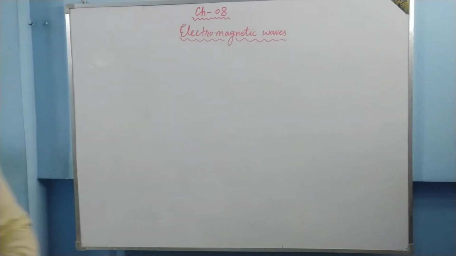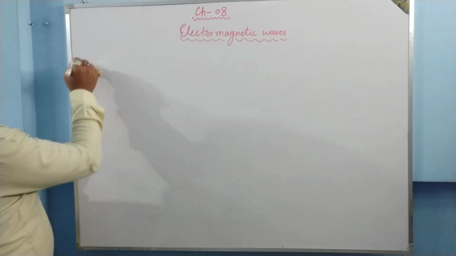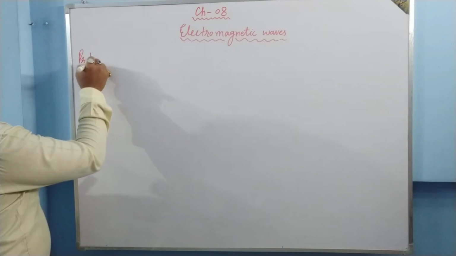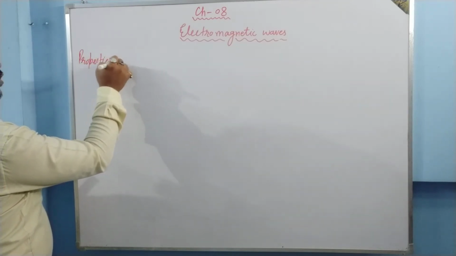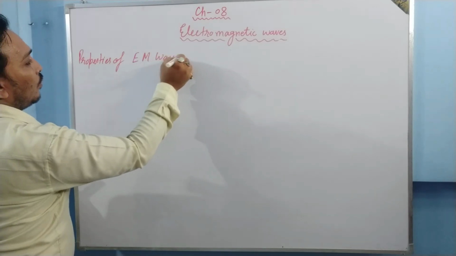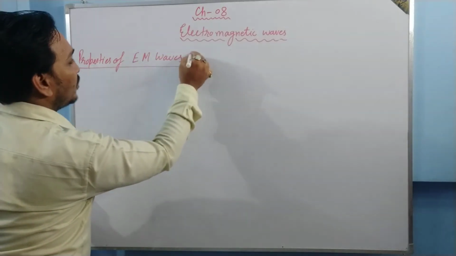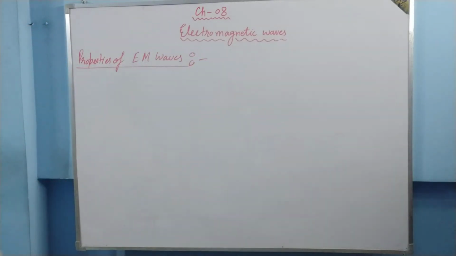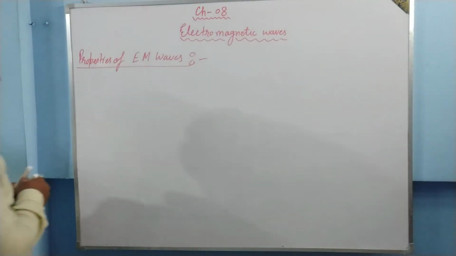Okay, so here we are going to study properties of EM waves. Right? So let us start properties one by one.